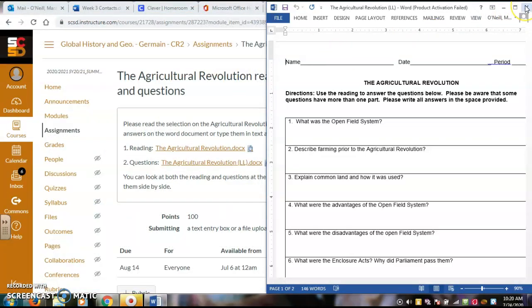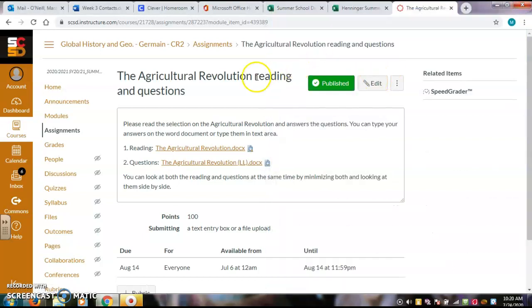Make sure to also save the document to your computer before you hit the exit button, so that way you can go back and find the document and upload it into Canvas.